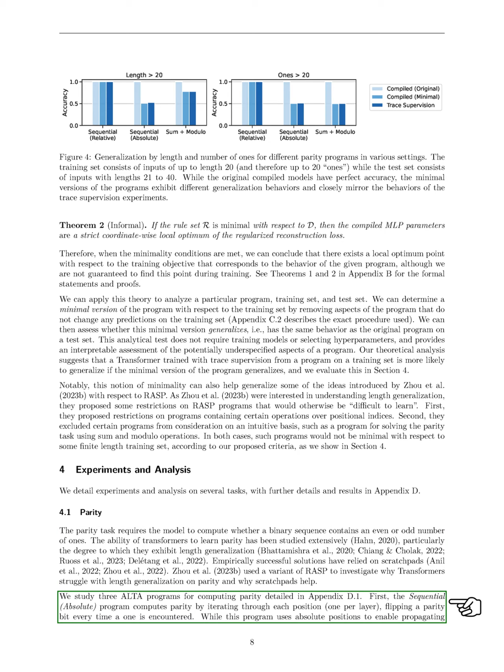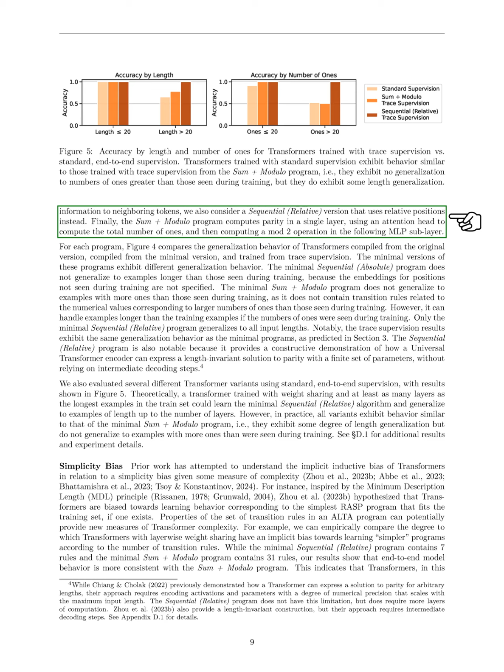The first program, sequential, absolute, checks parity by going through each position and flipping a parity bit whenever it encounters a 1. This program uses absolute positions to share information with neighboring tokens. We also looked at a sequential, relative, version that uses relative positions instead. The third program, sum plus modulo, calculates parity in one layer by counting the total number of ones and then applying a modulo 2 operation in the next layer.